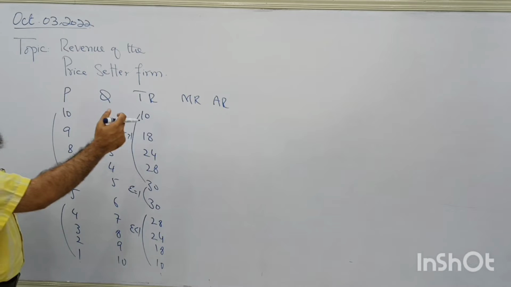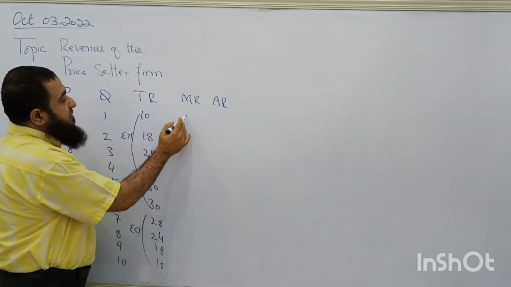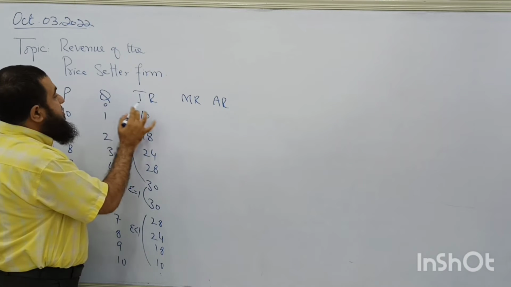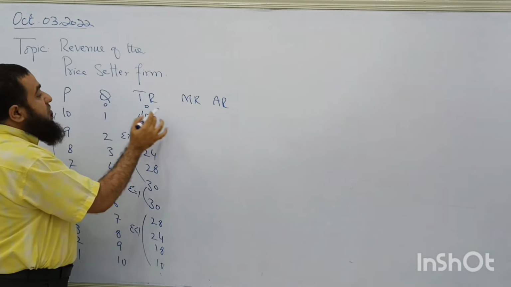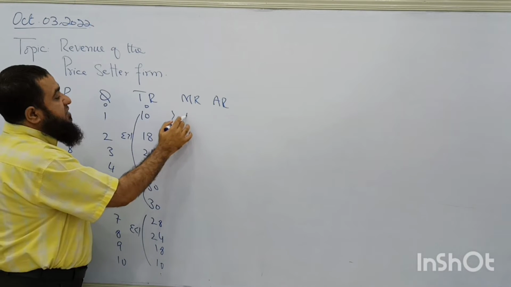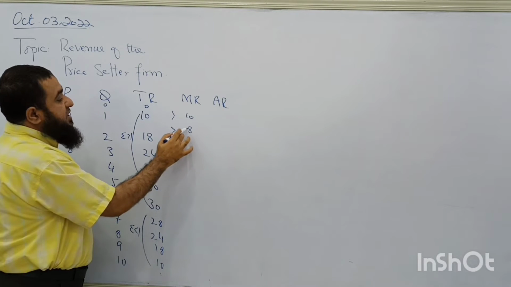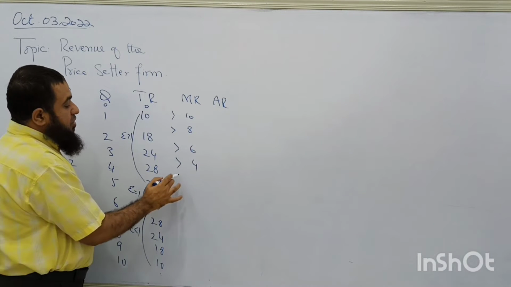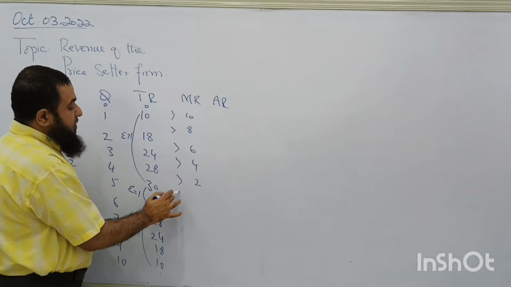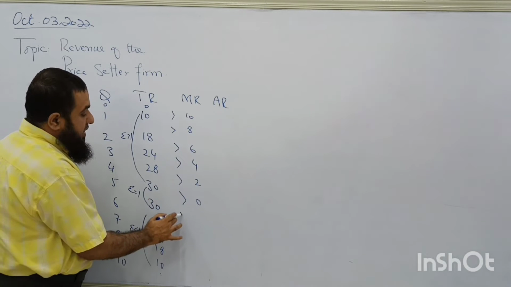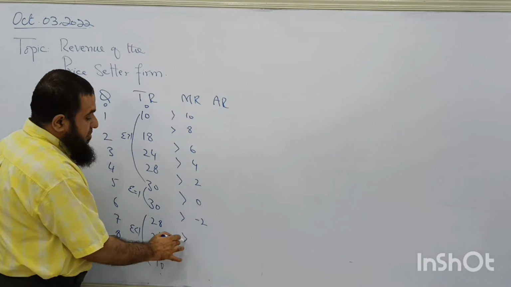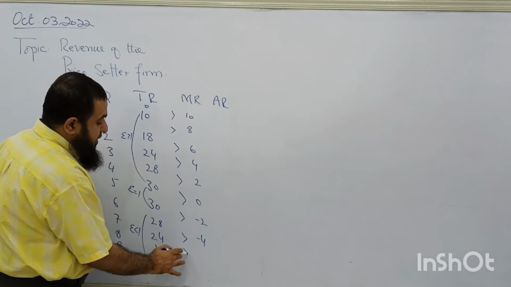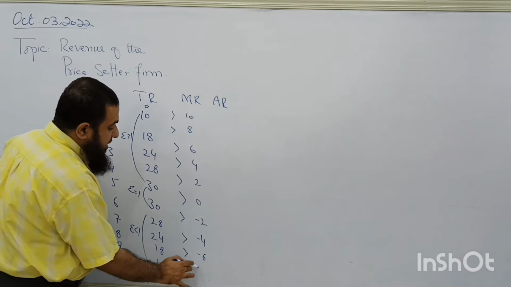Now find the marginal revenue. For the first unit, marginal revenue is 10. For the second unit, it is 8. For the third, it is 6. Then 4, 2, then 0, then minus 2, minus 4, minus 6, and minus 8.